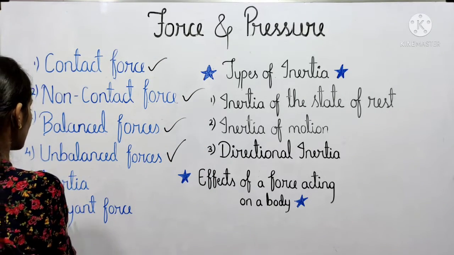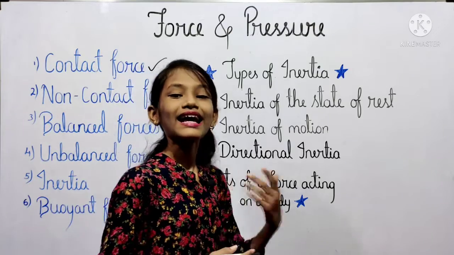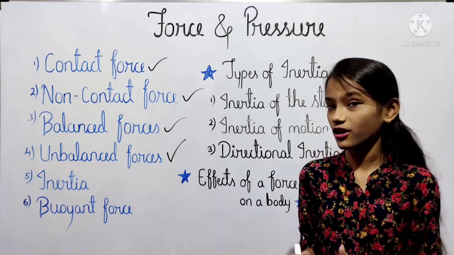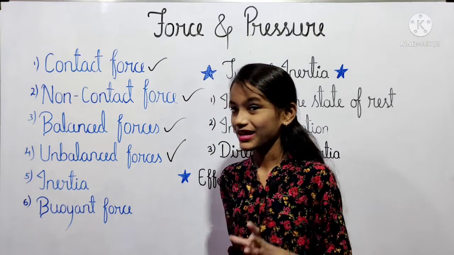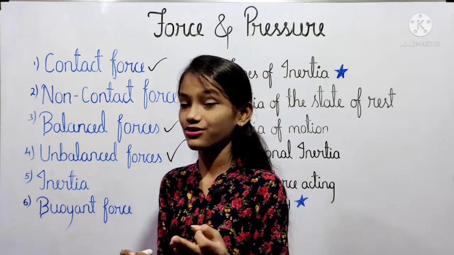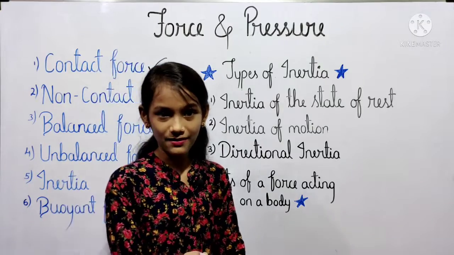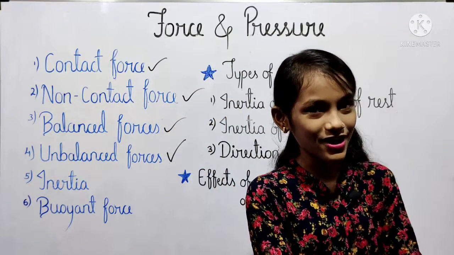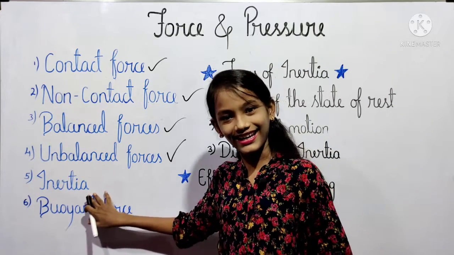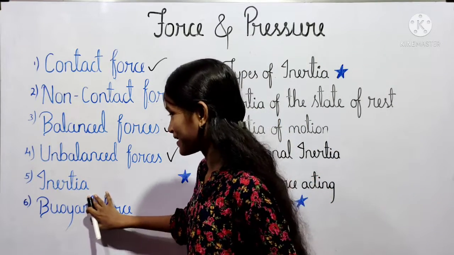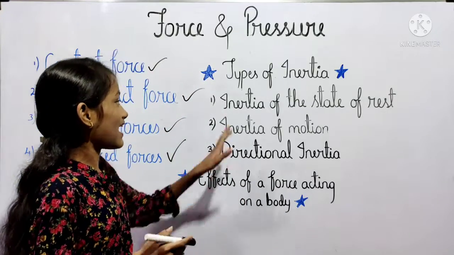So now we will see about our fifth point, that is the inertia. The tendency of an object to remain in its existing state is called inertia. तो जो टेंडेंसी होती है मतलब जो वस्तु होती है वो अपनी मौजूदा स्थिति में रहती है और ये ही उसकी प्रकृति होती है, तो इसे क्या कहा जाता है, इनर्शिया कहा जाता है यानी जड़ता कहा जाता है। So now we will understand the types of inertia.